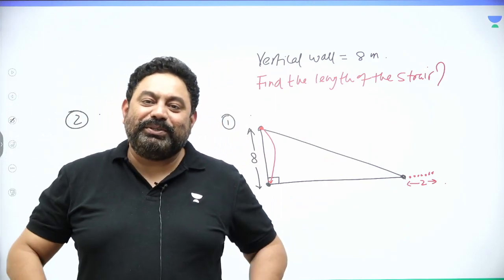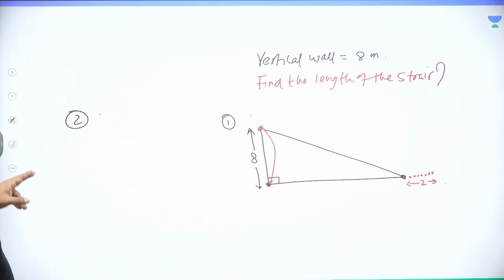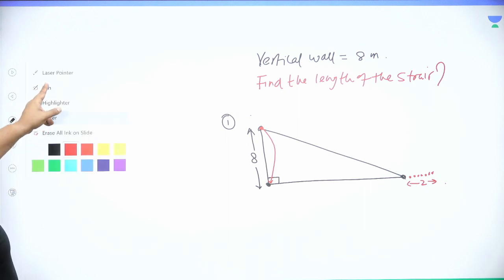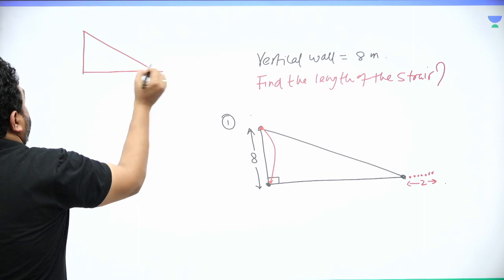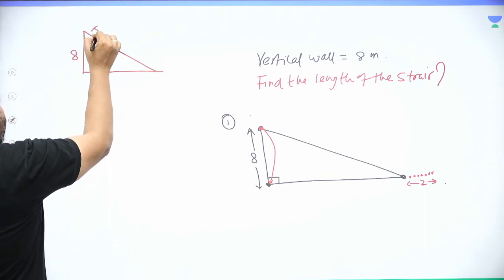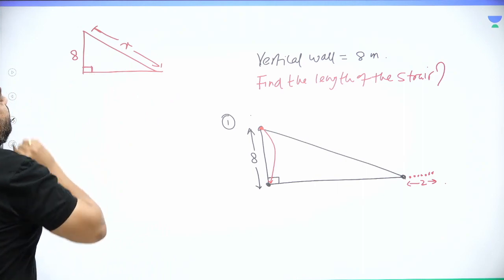Either you apply algebra, or geometry, which is beautiful because they mix a lot of geometry with algebra and give you beautiful answers. So I'm solving two ways. This is my initial picture. This is 8. Let the length of the stair be x.